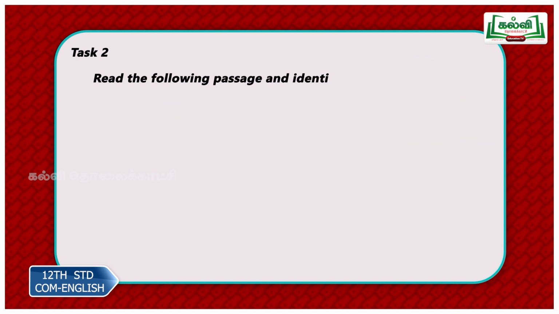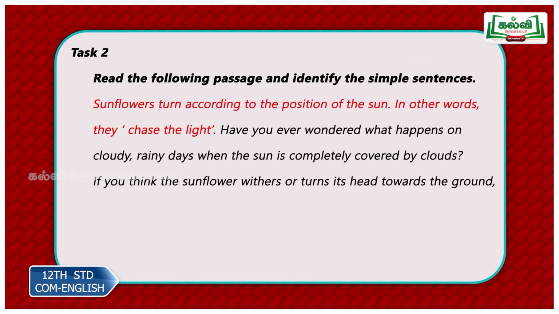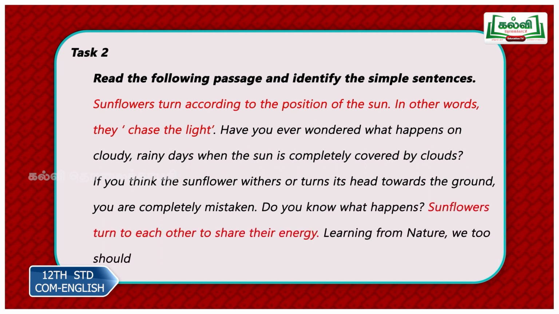Now task 2. Read the following passage and identify the simple sentences. Sunflowers turn according to the position of the sun. So turn is your only finite verb. In other words, they chase the light. So in other words is a phrase. So chase is your only finite verb. So this is also a simple sentence.